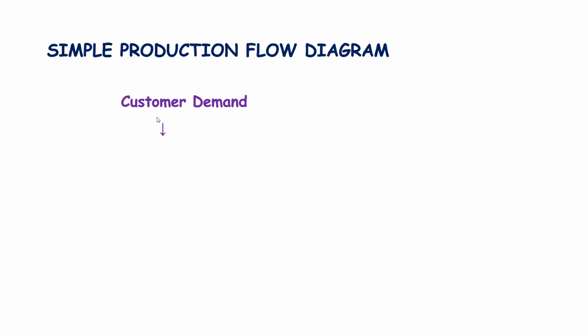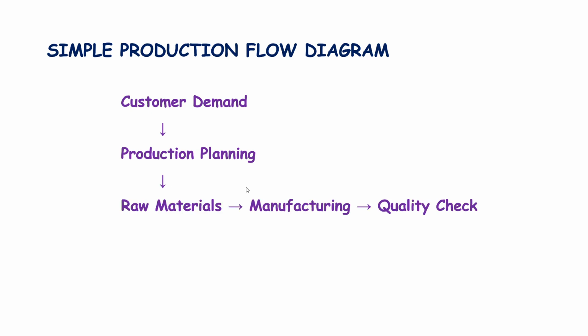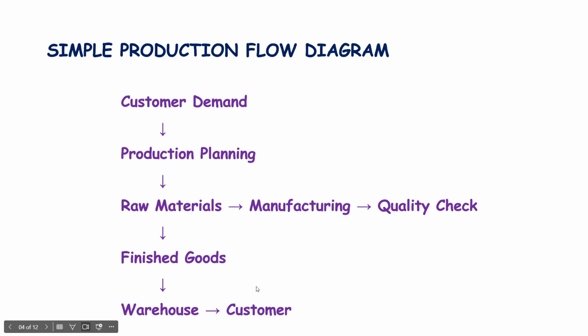So here again you see customer demand, nothing but knowing the customer need. Then production planning takes place, nothing but the raw materials, then manufacturing, then quality check of finished product, right? Then in the end warehouse, and it reaches the end customers. So if you know this flow thoroughly, you have mastered supply chain management. I repeat again, you'll master supply chain management if you know this flow thoroughly.